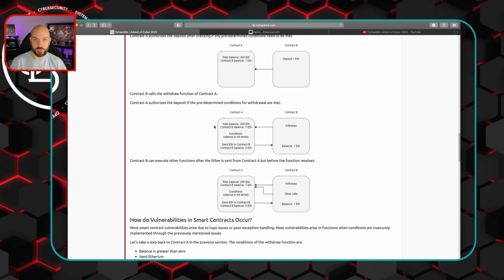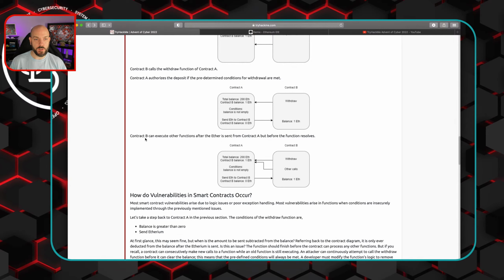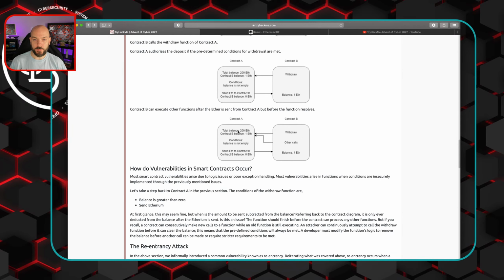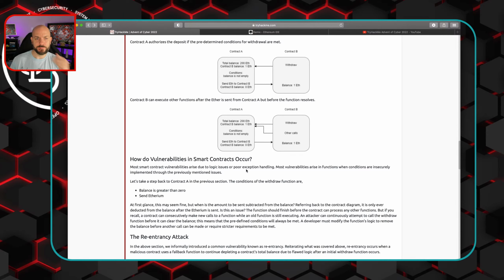So we have a withdrawal, there's a balance of 200 ETH, and the contract B balance is 1. The condition is that the balance is not empty, which is correct. Then send ETH to contract B, balance is 0, and that 1 ETH goes back to contract B. Contract B can execute other functions after ether is sent from contract A, but before the function resolves. So you could make other withdraw calls, and then the original function resolves, I guess is what that's saying.